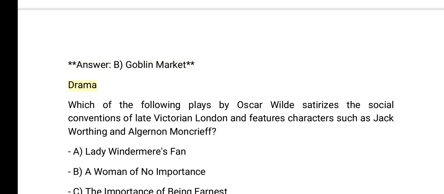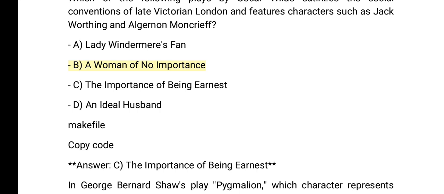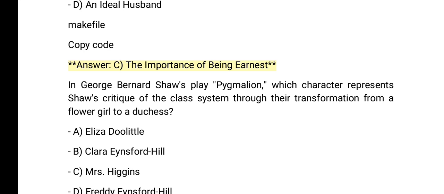Drama. Which of the following plays by Oscar Wilde satirizes the social conventions of late Victorian London and features characters such as Jack Worthing and Algernon Moncrieff? A. Lady Windermere's Fan. B. A Woman of No Importance. C. The Importance of Being Earnest. D. An Ideal Husband. Answer. C. The Importance of Being Earnest.